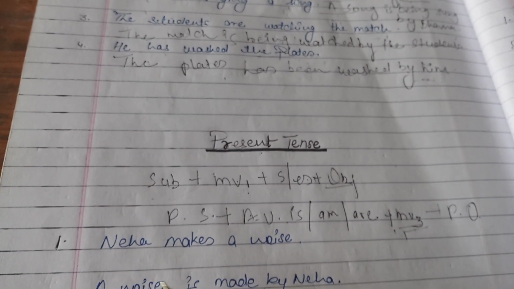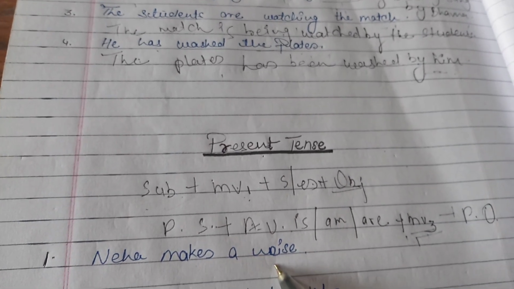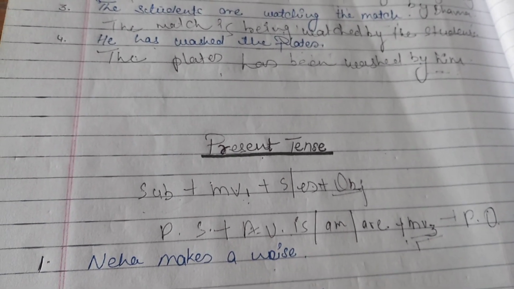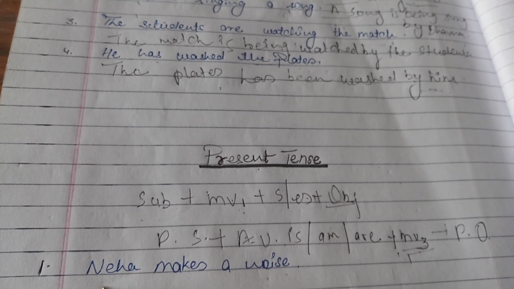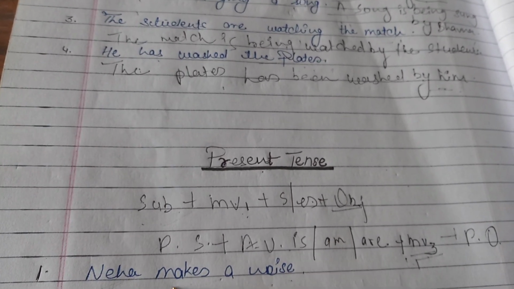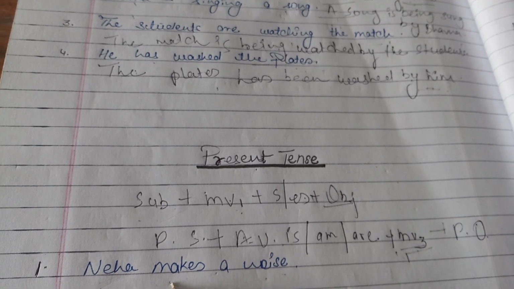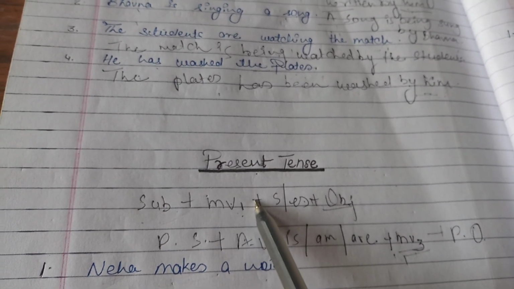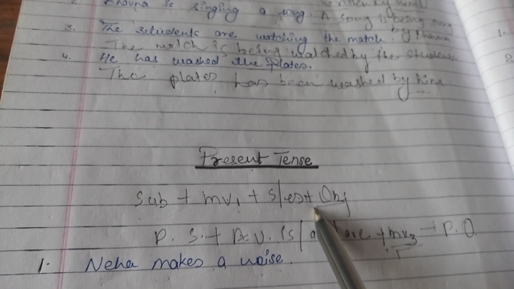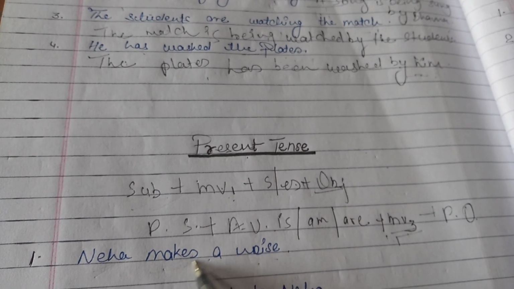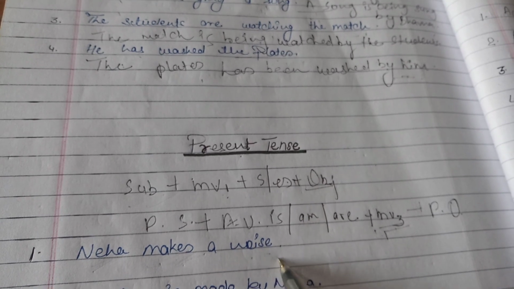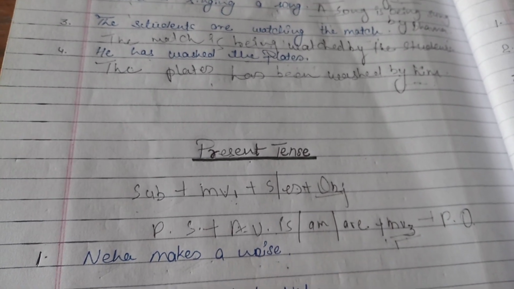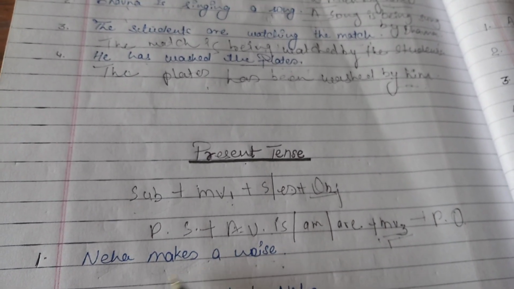See the sentence, Neha makes a noise. So you can recognize that this is simple present tense. How? Neha, this is a subject, then makes: make, made, made. Make is the first form, MV1, then S or ES. So here in makes, S is also added with the first form. A noise is the object. So we can say that this is the simple present tense.